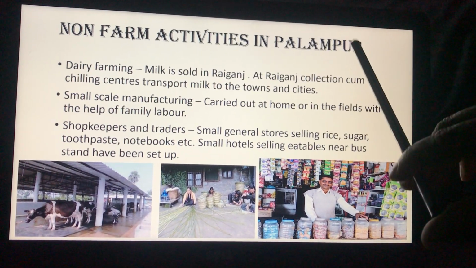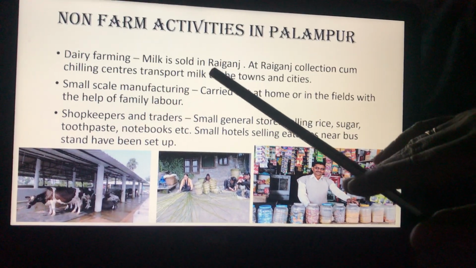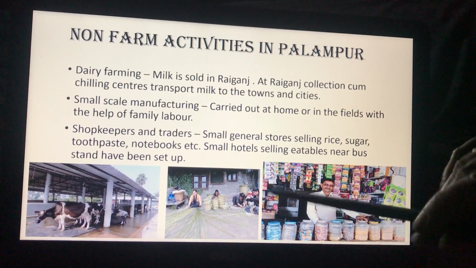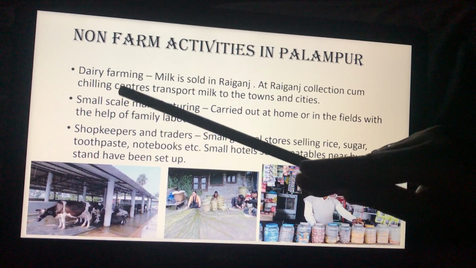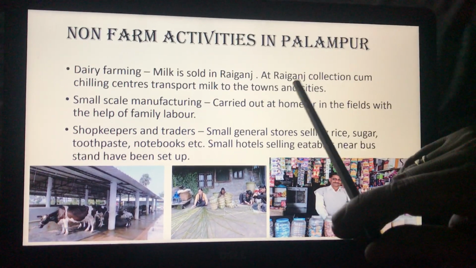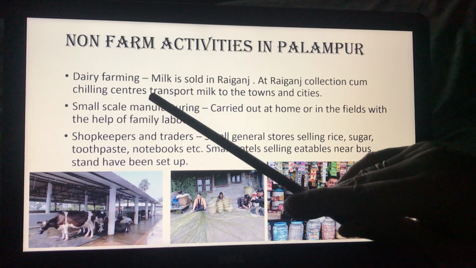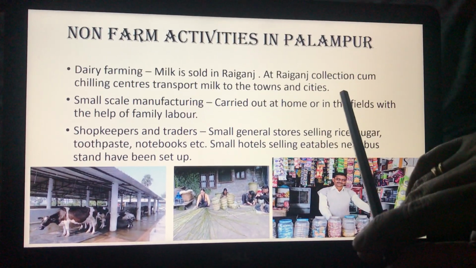Non-farm activities in Palampur. In addition to farming, farmers and other people who are living in Palampur are also engaged in a number of non-farming activities. Amongst these non-farming activities, first is dairy farming. Milk is sold in Raiganj. At Raiganj, collection cum chilling centers have been set up, which transport milk to the nearby towns and cities.